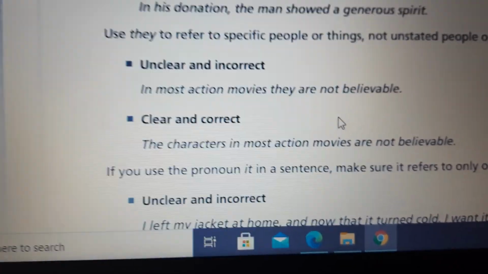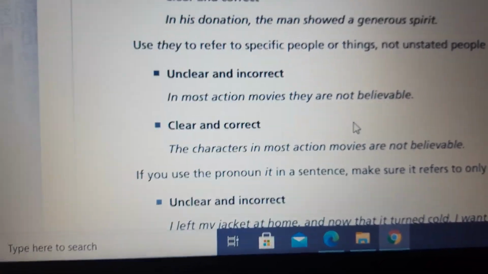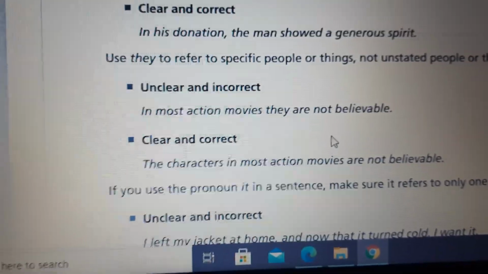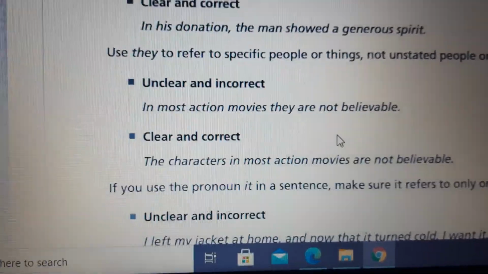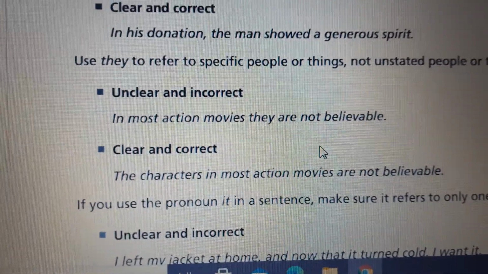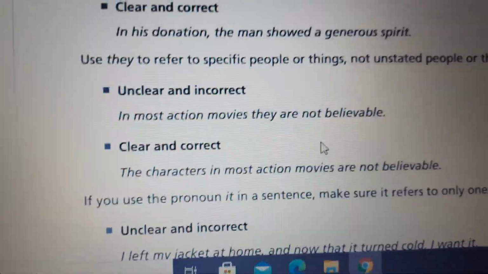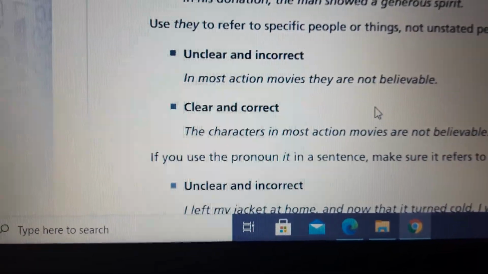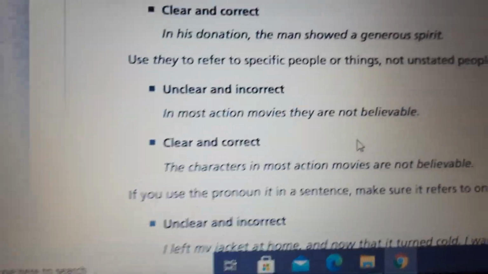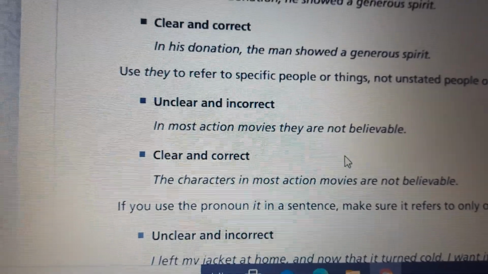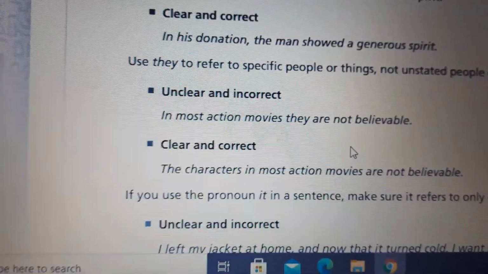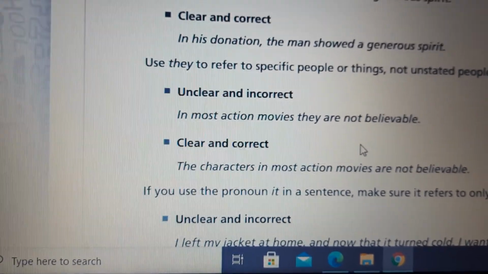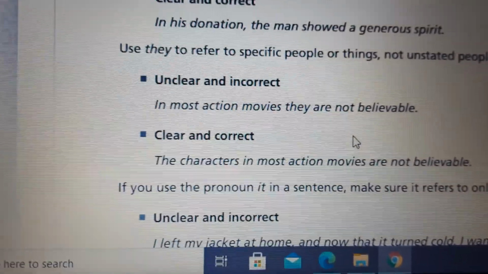Okay, so again, just have a look at the title. Use they to refer to specific people or things, not unstated people or things. First, here: in most action movies, they are not believable. Who are not believable? We have directors, and we have actors. We have actresses. You have to be a little bit specific.